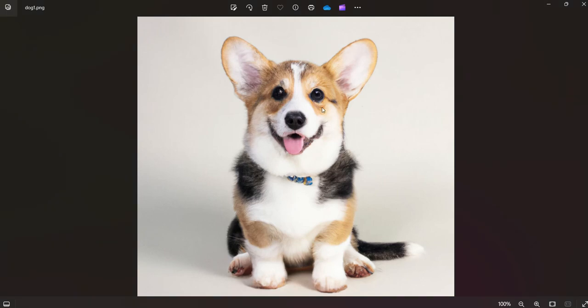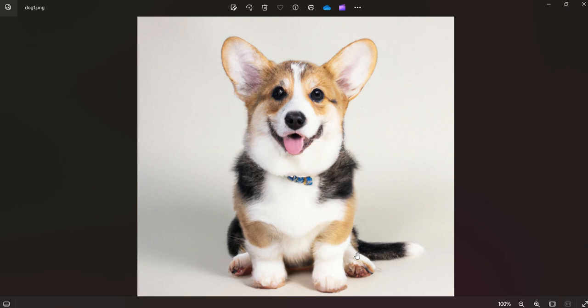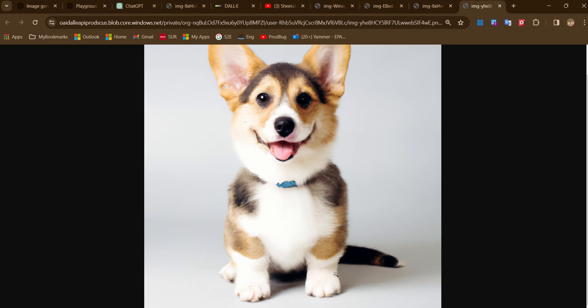So the eyes part is also a bit different. See, there is more black here, so there is no black here. Can you see? There is no black on the head, but here this dog is having a black shade. What are the other changes? One leg is missing. See, here is a leg and here is another leg.